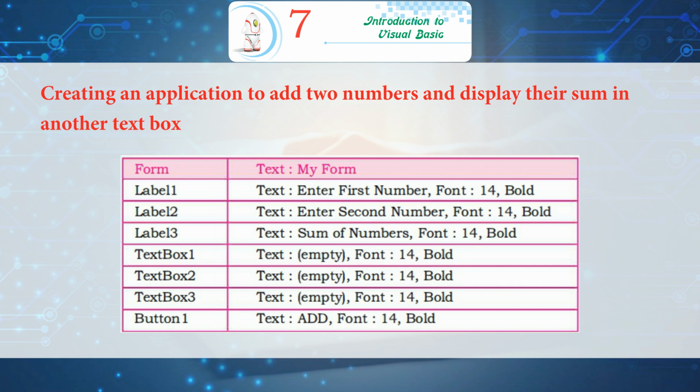Form, text, my form. Label 1. Text, enter first number, font 14, bold. Label 2. Text, enter second number, font 14, bold. Label 3. Text, sum of numbers, font 14, bold. Text box 1. Text, empty, font 14, bold. Text box 2. Text, empty, font 14, bold. Text box 3. Text, empty, font 14, bold. Button 1. Text, add, font 14, bold.